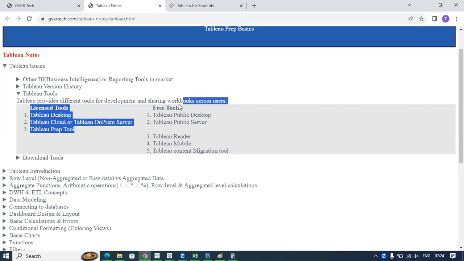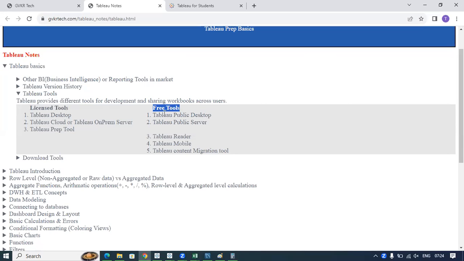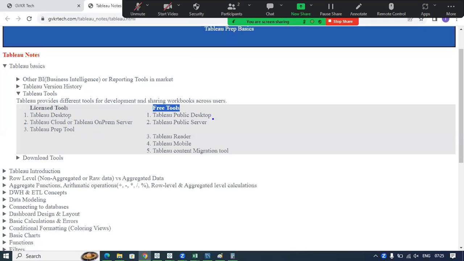Now we have free tools also. All these are free tools actually. So if you want to develop dashboards using these free tools, you can come to this Tableau public desktop. You can install this from Tableau software itself, or I'm providing links here. Here you see download links. You can simply click on that download button and you can download all these products. Okay, and we have Tableau public server. So all these are free tools. I will explain mainly a bit later.